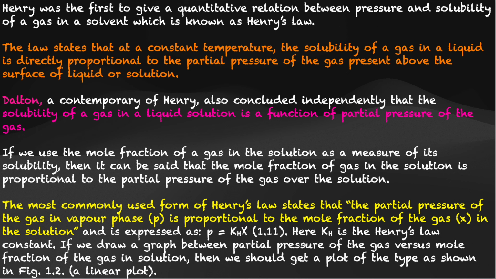Then we already know that the solubility of the gas in the liquid is directly proportional to the pressure of the gas. Now they are saying it as partial pressure. So it is directly proportional to the partial pressure of the gas present above the surface of liquid or solution. Try to remember the figure. There was constant temperature, the solubility was directly proportional to the partial pressure, and the gas was present above the liquid or solution.